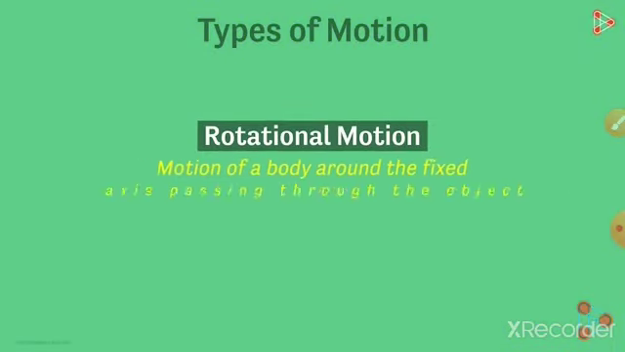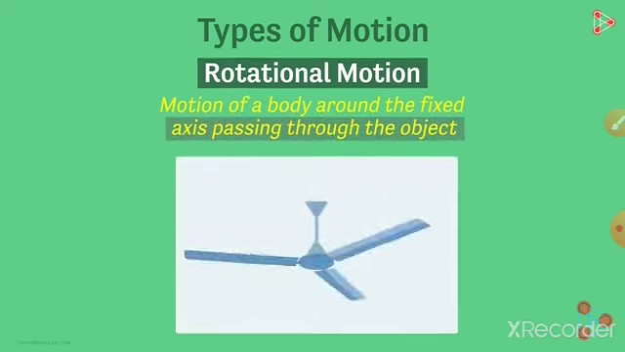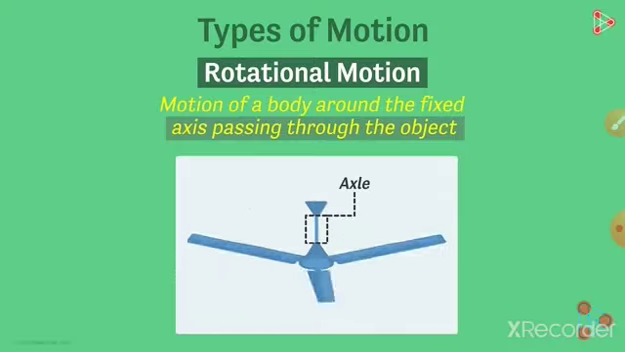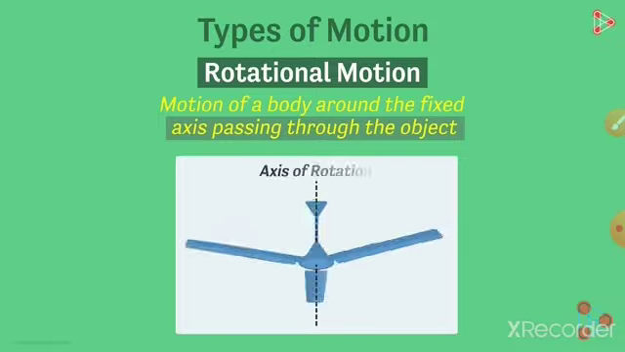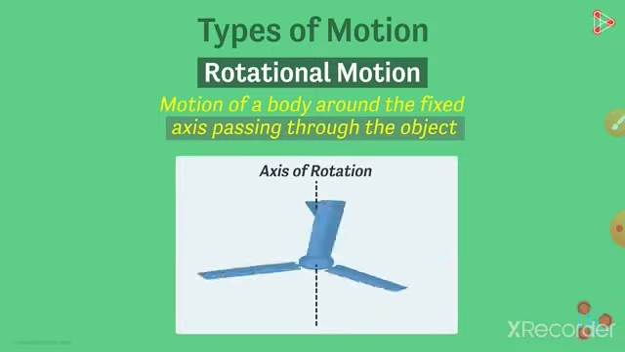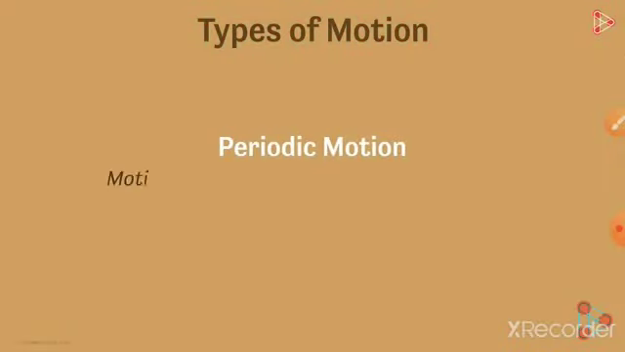Number 3, rotational motion. It is the motion of a body around a fixed axis passing through the object. So rotational motion takes place around the fixed axis through the object. An example is a ceiling fan moving on its axis, that is called an axle. So the blade of the ceiling fan is moving due to the axis of rotation. Even there are other examples. Earth rotates on its axis.